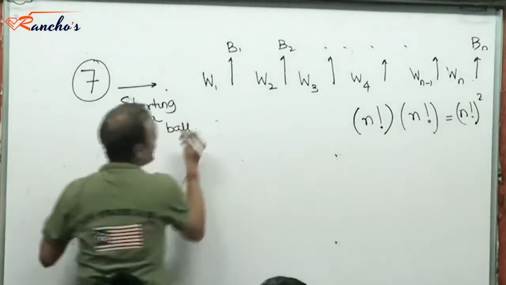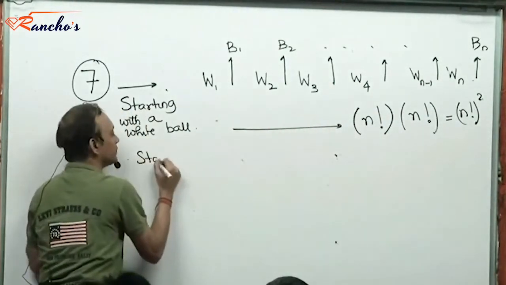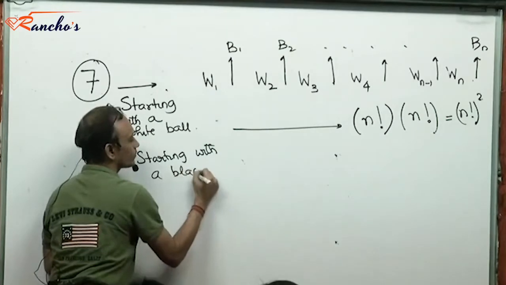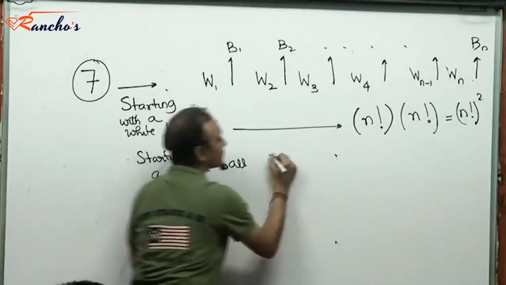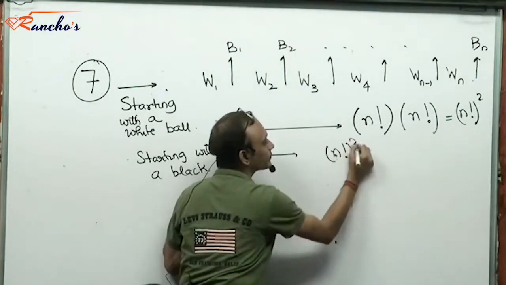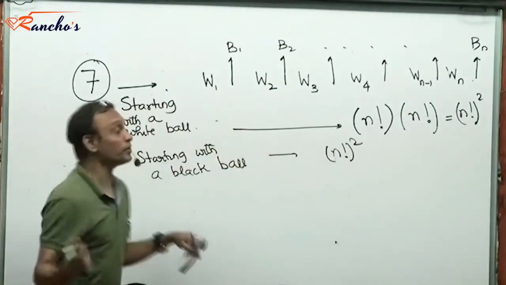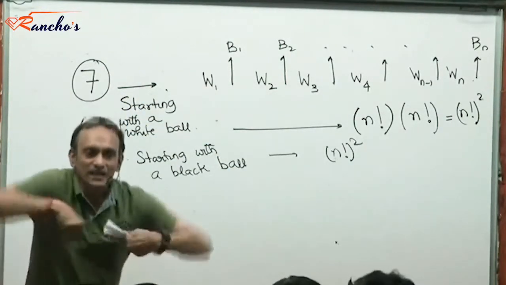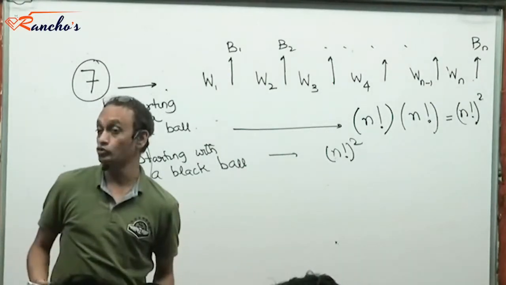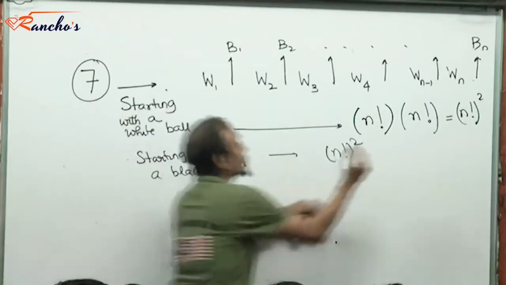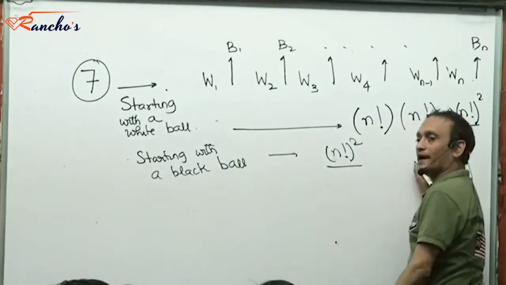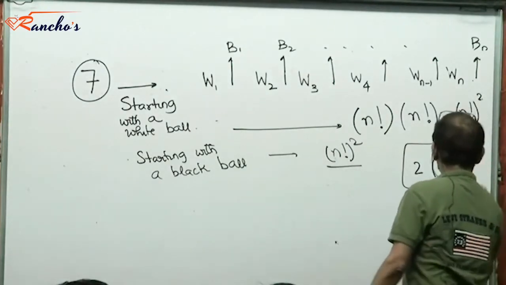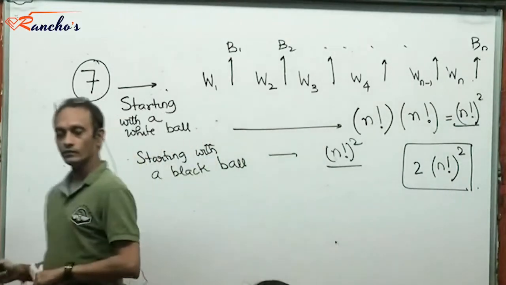So starting with a white ball, you'll have n factorial whole squared. Similarly, starting with a black ball, same number of cases, right? N factorial whole squared. So the total number of cases would be either this or this, because any event would be either starting with a white ball or starting with a black ball. So you would want to add them up. So n factorial whole squared plus n factorial whole squared makes it 2 into n factorial whole squared. Got it?